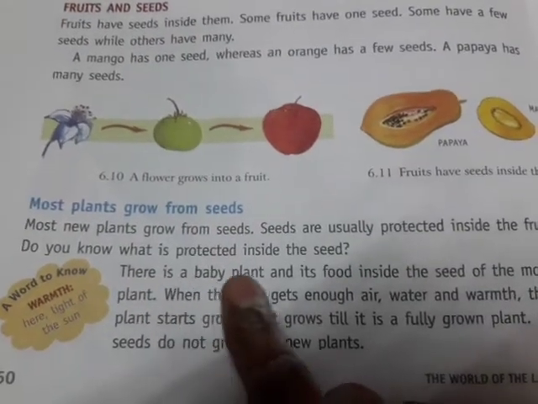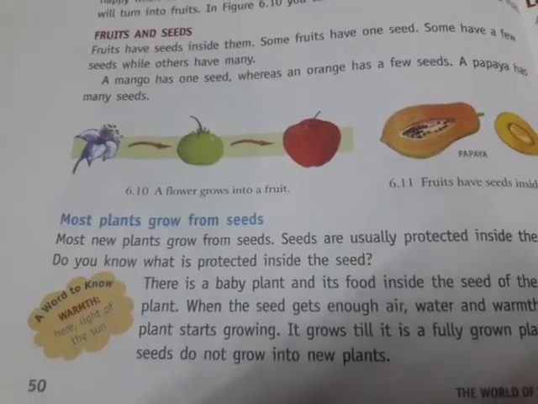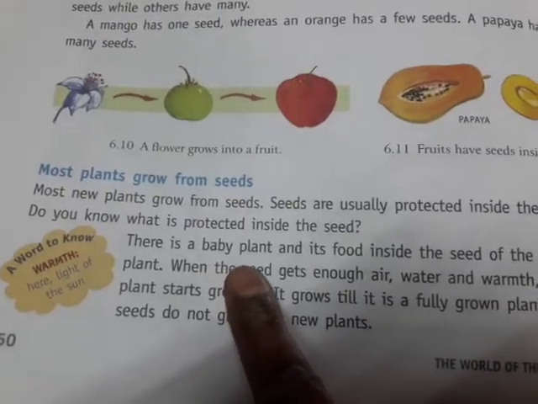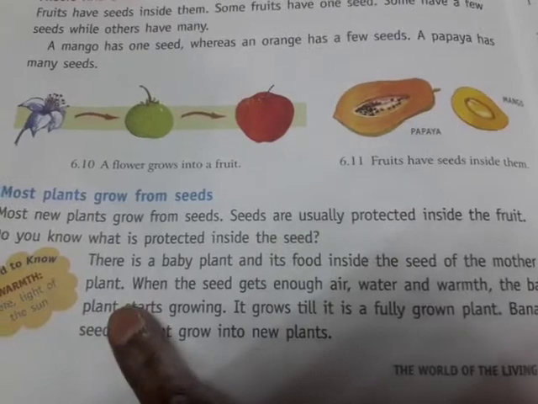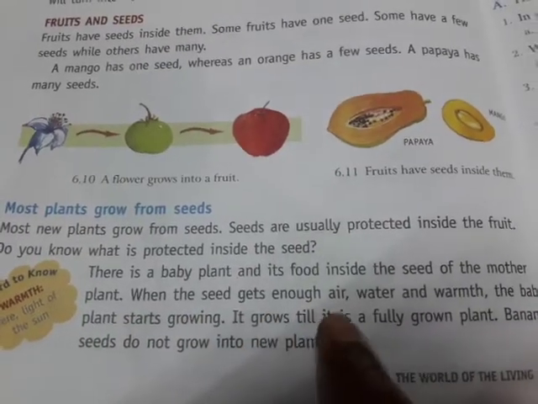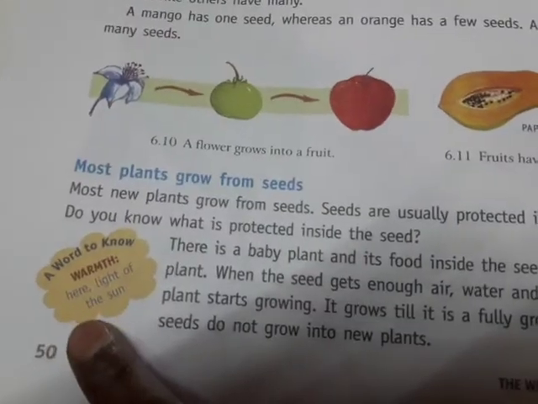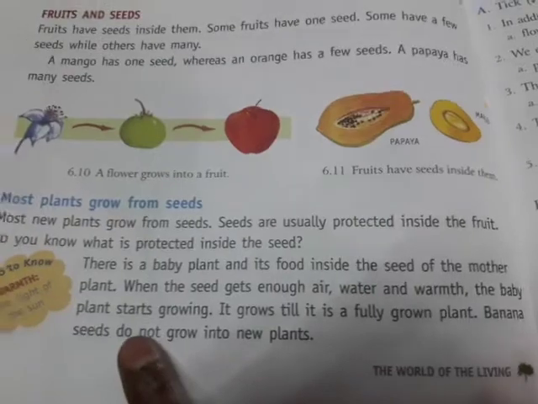Do you know what is protected inside the seed? How to protect the seed? Here see, there is a baby plant and its food inside the seed of the mother plant. When the seed gets enough air, water and warmth, here given, here light of the sun, the baby plant starts growing.